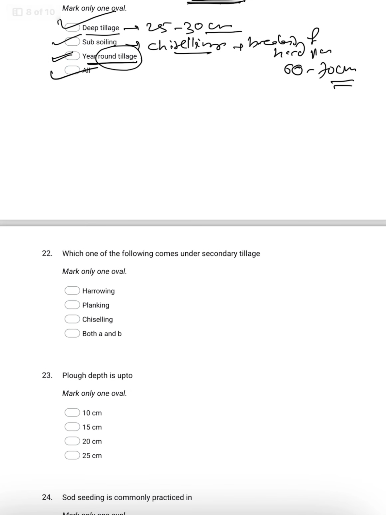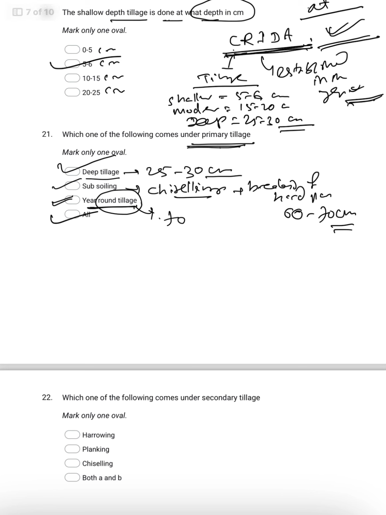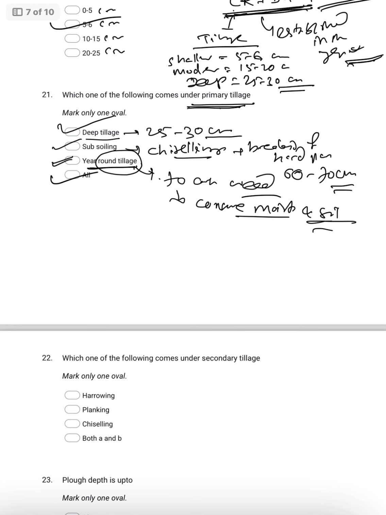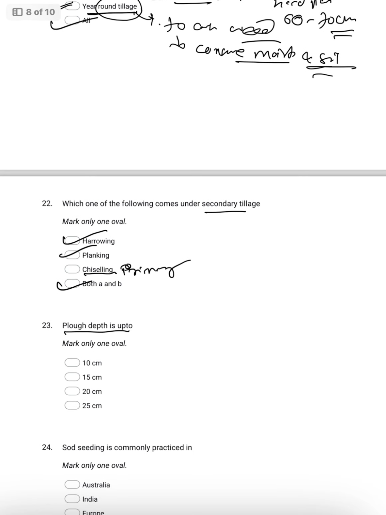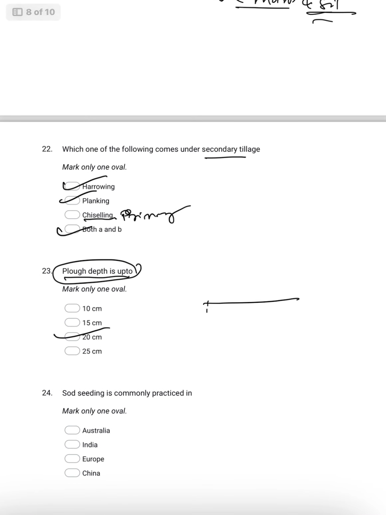Then coming to which one of the following: this year-round tillage is majorly to control weeds and to conserve moisture and soil. Then coming to which one of the following comes under secondary tillage. Secondary tillage means harrowing and planking, because chiseling or subsoiling is primary tillage. So both A and B will be the answer. Plowing depth is about 20 centimeters. This is called plowing depth.